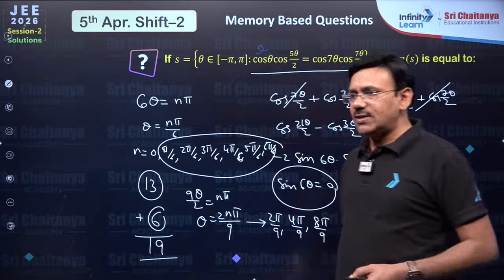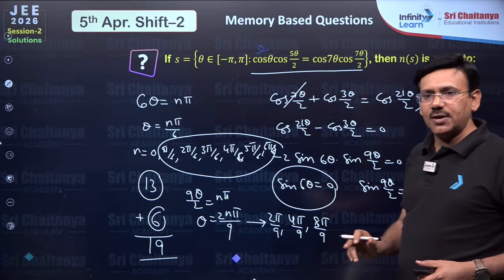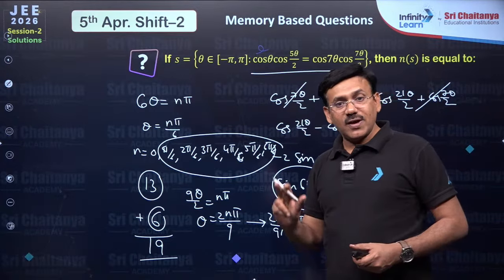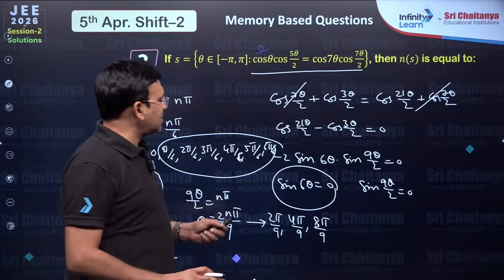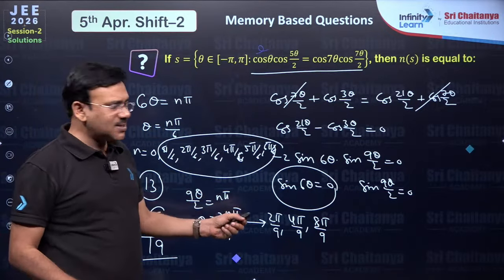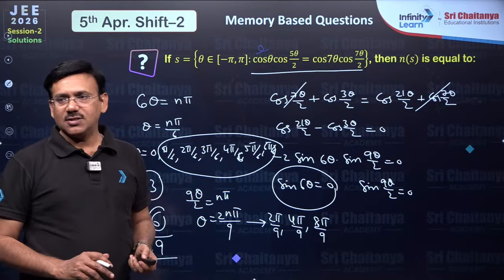How many solutions, friends? You just need to do it a little carefully. Apply basic trigonometry. In all the question papers, we are getting trigonometry simplification based questions. Here you just apply trigonometry simplification, so that you get two simple equations related to this, right?